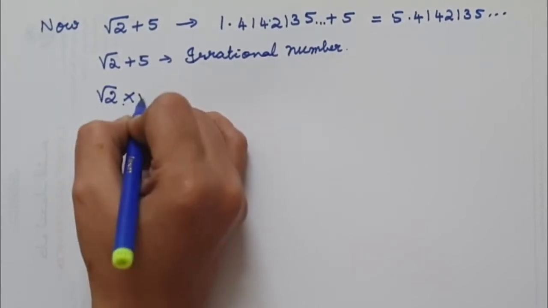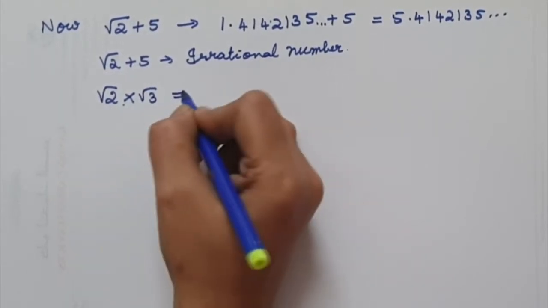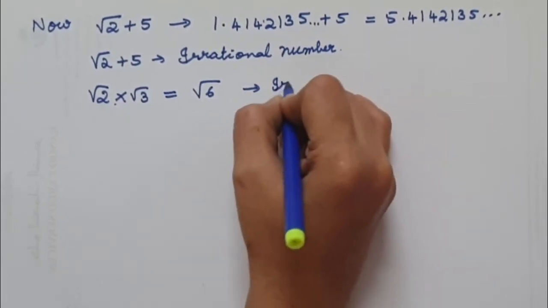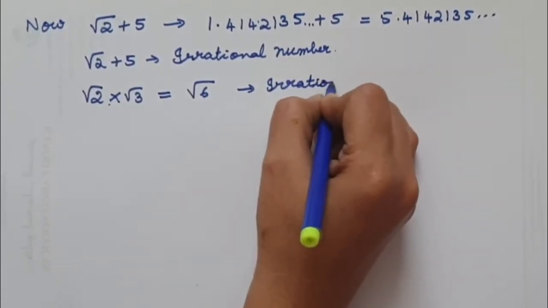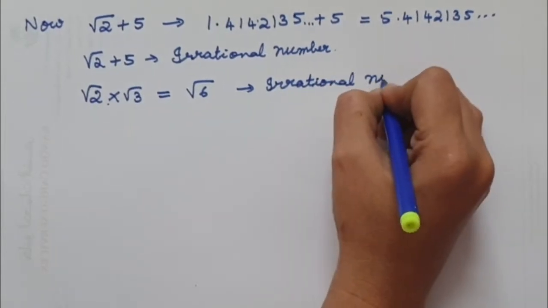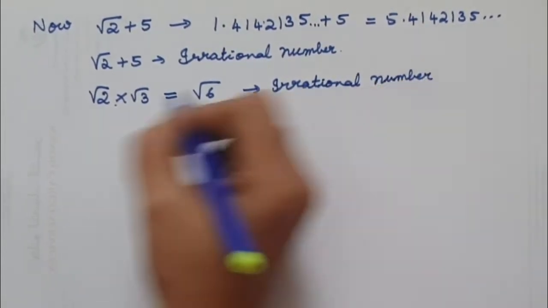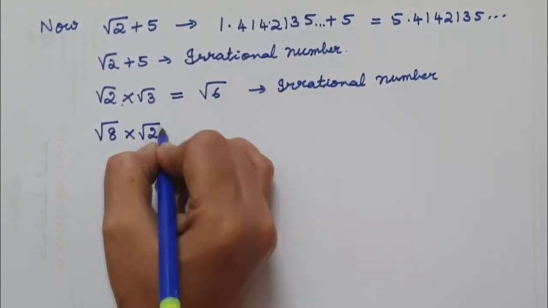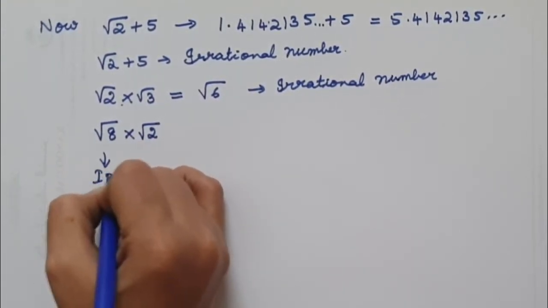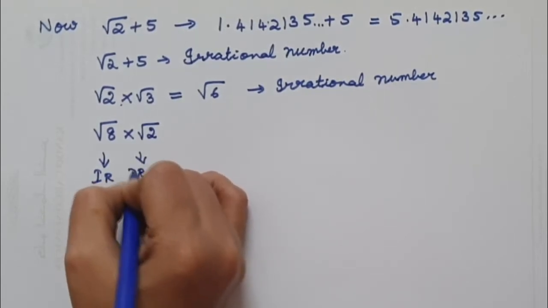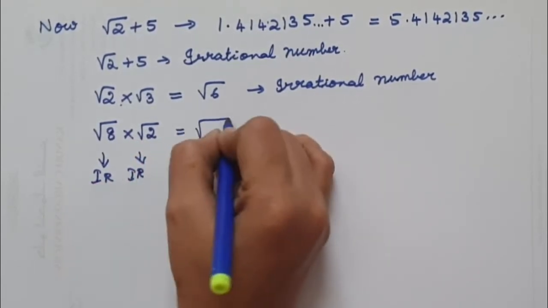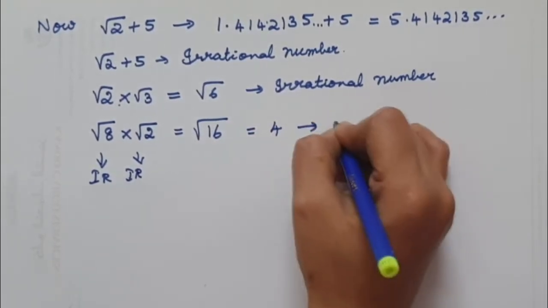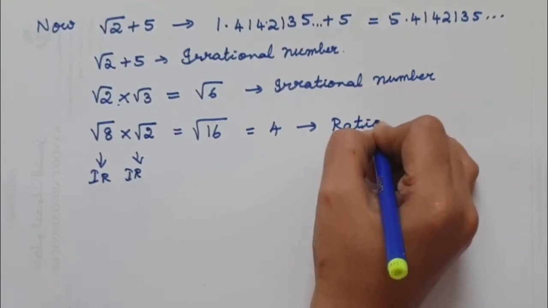Also, when it is square root of 2 multiplied by square root of 3, this will be equal to square root of 6. This is not a perfect square root, so it is an irrational number. But if it is square root of 8, which is not a rational number, this is also irrational. Both are irrational, but when you multiply them, we get square root of 16. So it is 4. So this becomes a rational number.